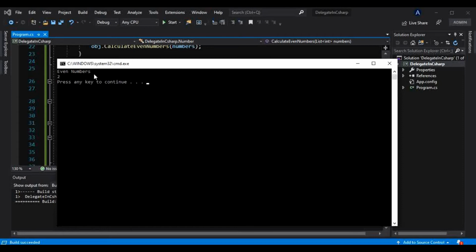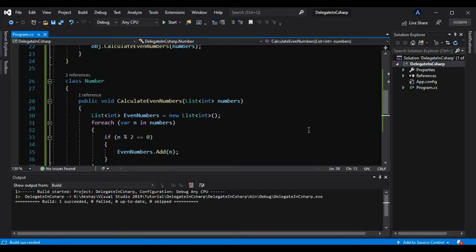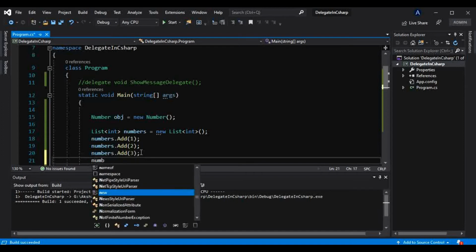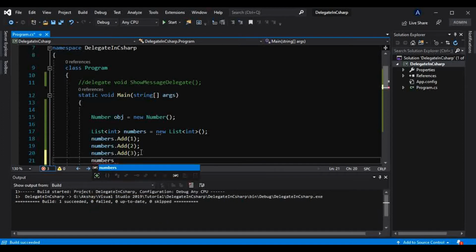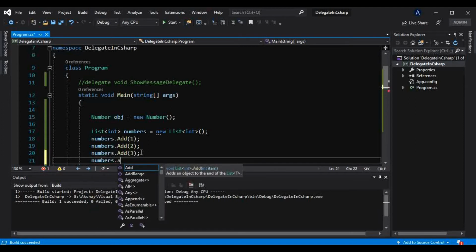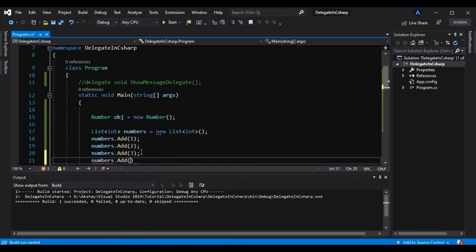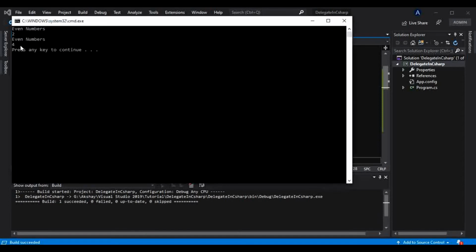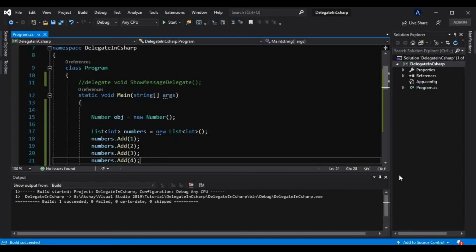So even numbers is equal to only 2. Only 2 is an even number, we know that. We have passed 1, 2 and 3 here, and out of these 3 numbers only 2 is an even number. Let me add another number as well: numbers.Add(4) here. It should display 2 and 4 in the even number list.